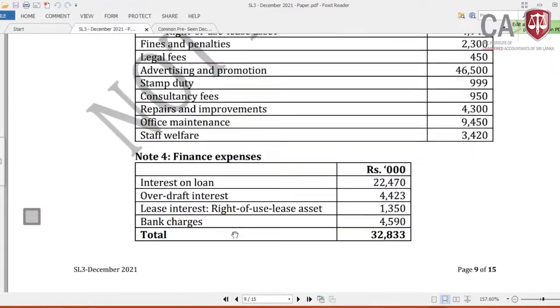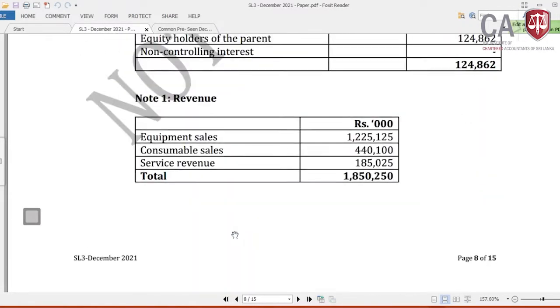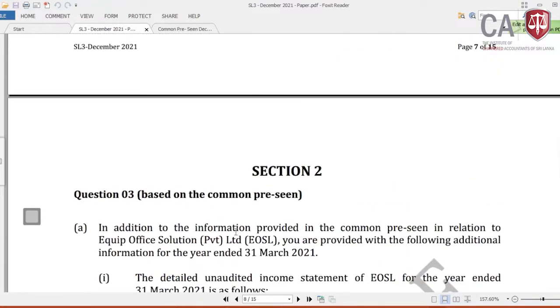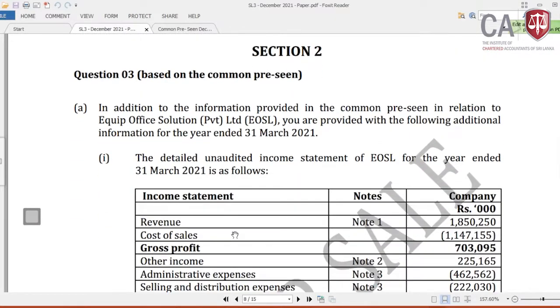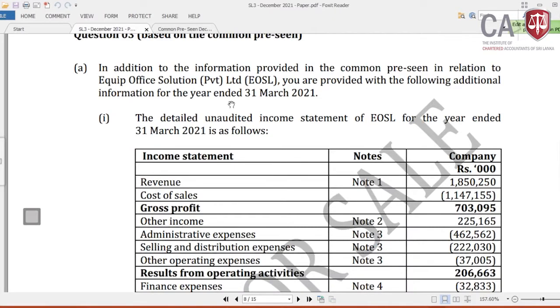Meanwhile, if required, I am referring to the pre-seen also. This is question 3 based on the common pre-seen. In addition to the information provided in the common pre-seen in relation to Equipped Office Solutions Private Limited, you are provided with the following additional information for the year ended 31st March 2021. The detailed unaudited income statement of EOSL for the year ended 31st March 2021 is as follows.